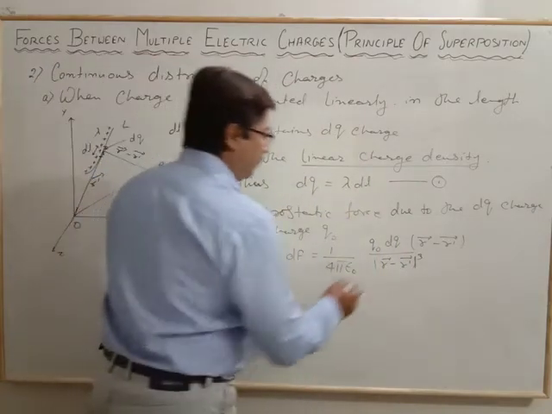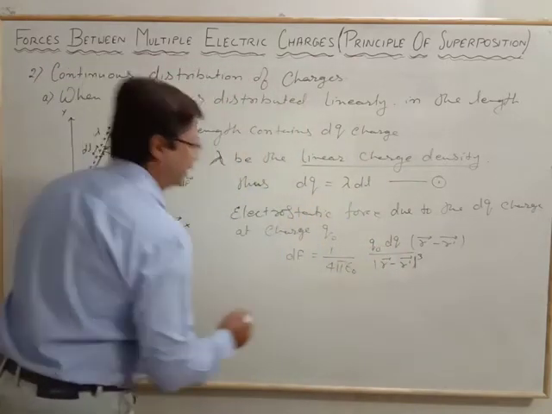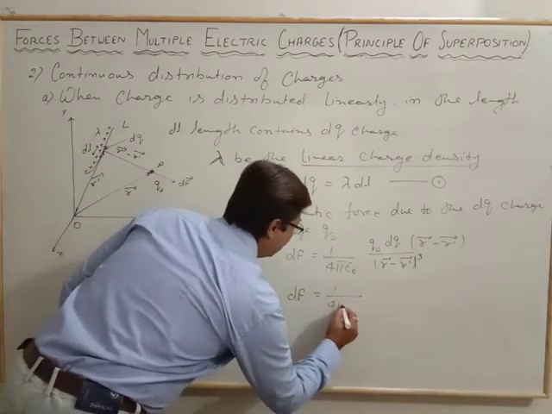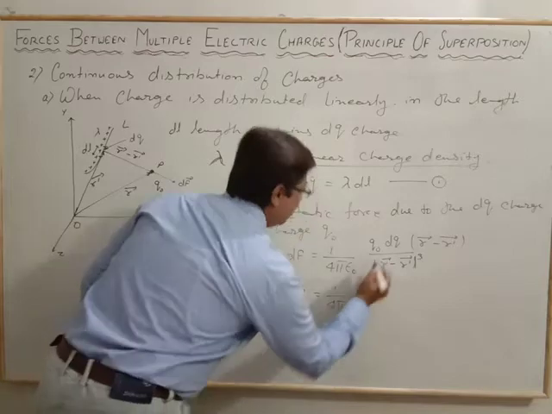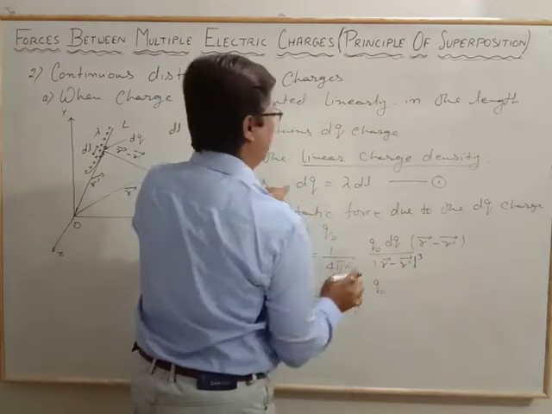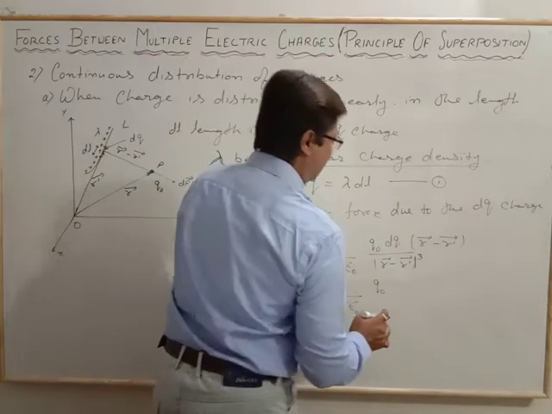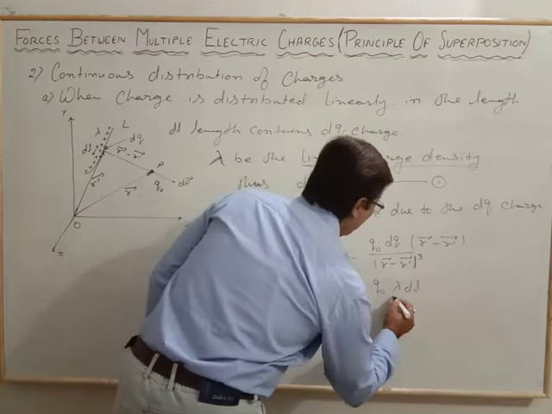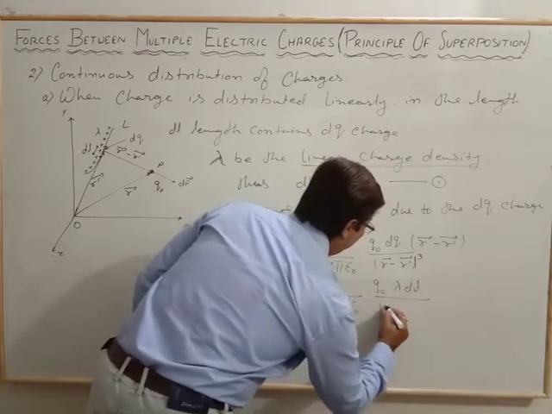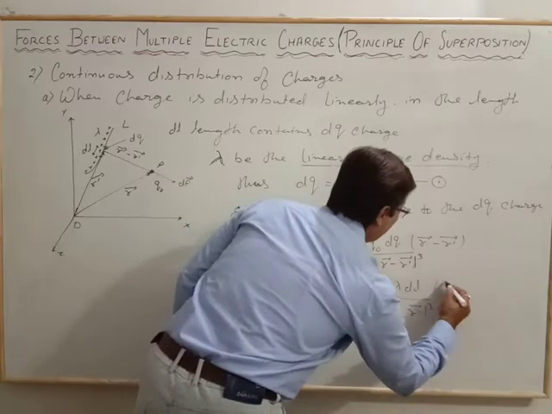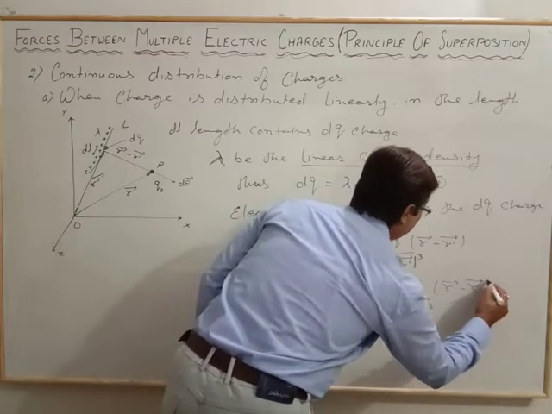So in place of dq we can write df is equal to 1 by 4 pi epsilon naught times q naught, and in place of dq we write dq is equal to lambda dl, over the magnitude of r vector minus r dash vector whole cube, times r vector minus r dash vector.